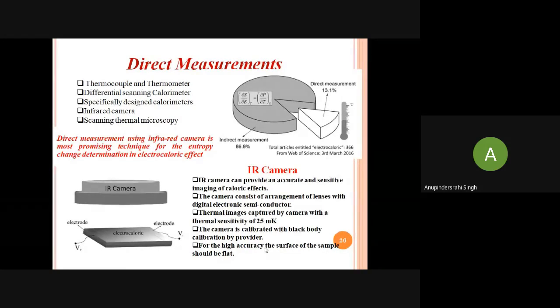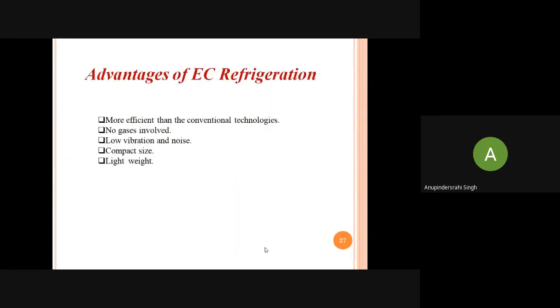Also specially designed calorimeters, infrared camera, and scanning thermal microscopy. These are the different kinds of devices which can measure the electrocaloric effect. But that is not our focus. We will come to the multicalorics, which are much more efficient materials.